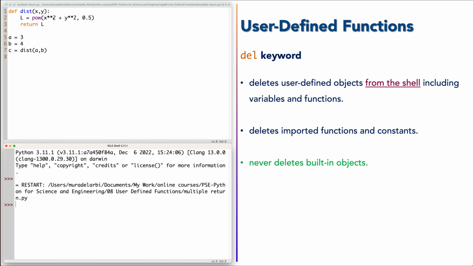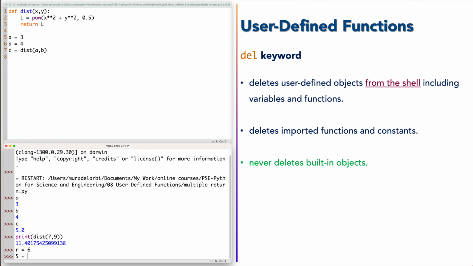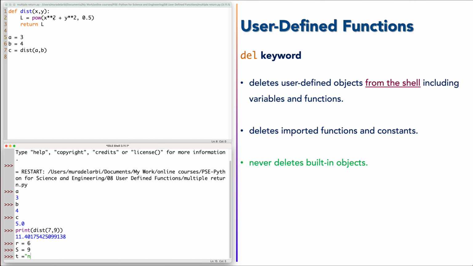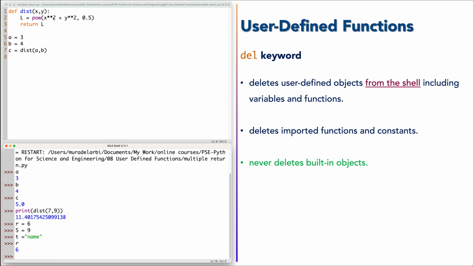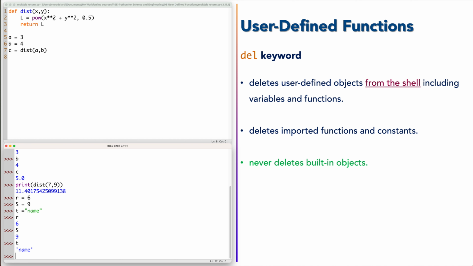if we run the function, we get the values defined. So we have A, B, and C computed. So in this way, we run the function. Also the distance, for example, I can use print dist, for example, 7 and 9. Also, we can define other variables like r. So these are all defined. If I say r, s, and so on, all these are defined here.